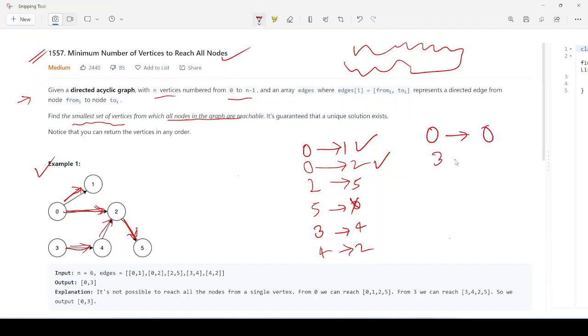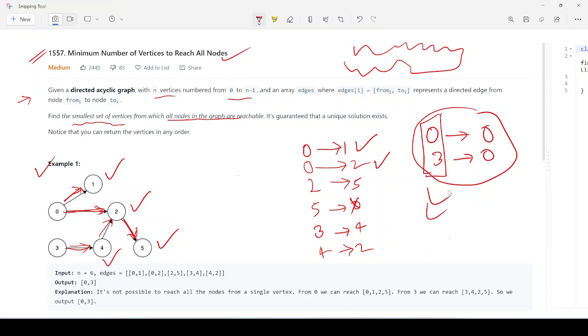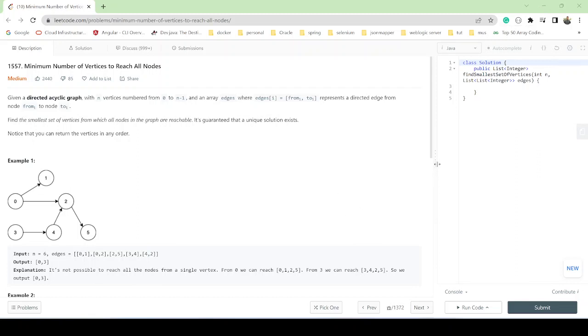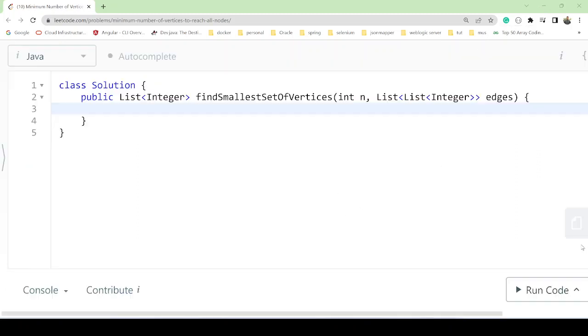Similarly the InDegree for 3 is 0, but the rest of the elements have some InDegree: 1 InDegree, 2 InDegree, 1 InDegree, 1 InDegree, and the rest we don't have. So we have to check these 2 elements. 0 and 3 will be our output, as you can see. If you remember the InDegree thing, you will understand. So let's go to the coding section and understand how to define the InDegree.